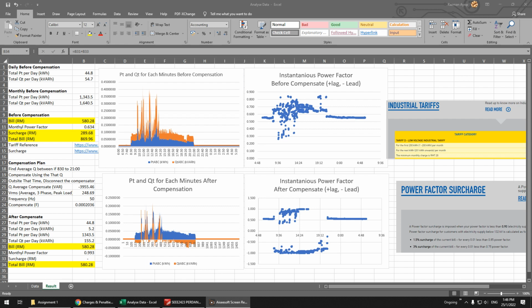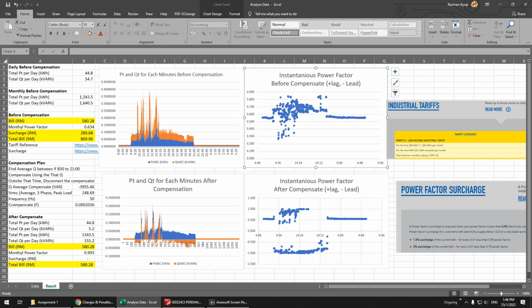You have to show the instantaneous power before compensation. You can see here the power factor is very low during non-working hours. So this is non-working hour. So this is working hour. You can see here it's changing, but the value is all positive.